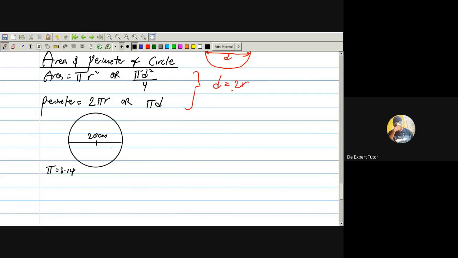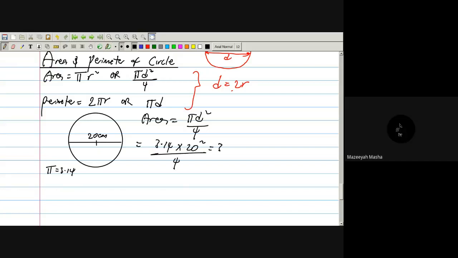Very straightforward question. Since they give me diameter, I'll say my area is pi d squared divided by 4. So I'm going to use the pi as 3.14. My diameter is 20, that's 20 squared and divided by 4. Everyone knows that 20 squared is 20 times 20 divided by 4. 4 in this 20 is 5. So my area is equal to 3.14 times 20 times 5.